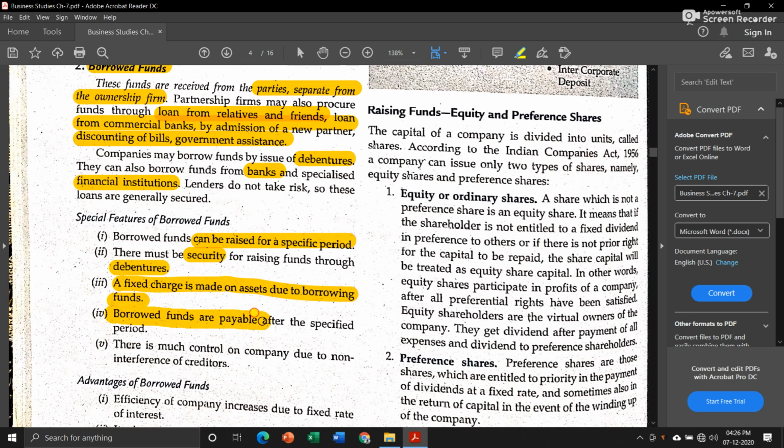Then borrowed funds are payable after the specified period. Means suppose if we took a loan for 5 years, then we have to pay the amount after 5 years.